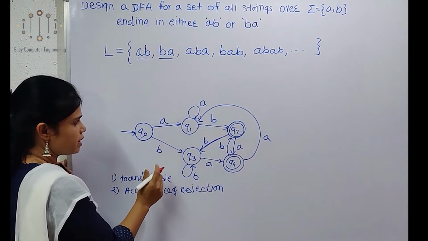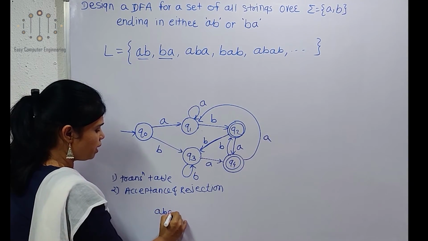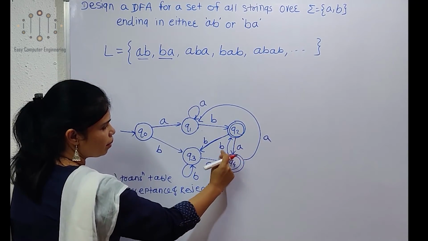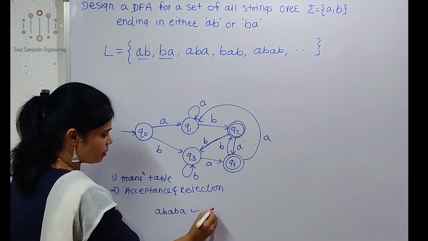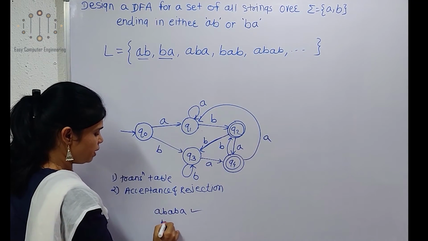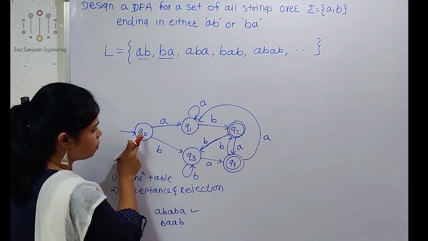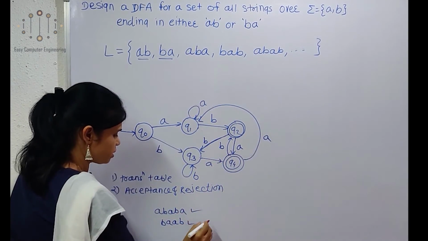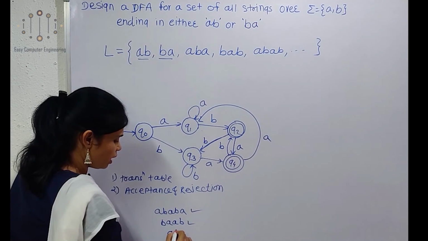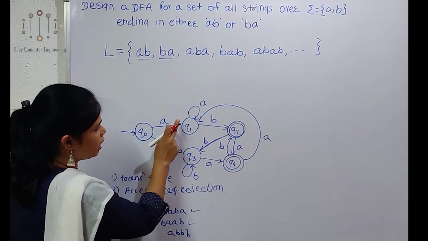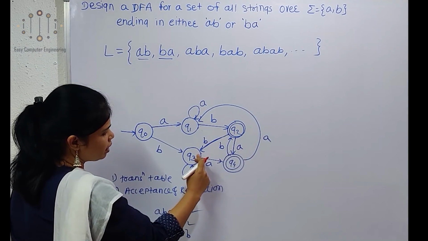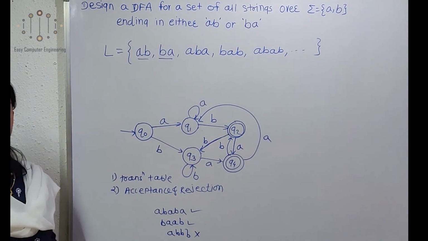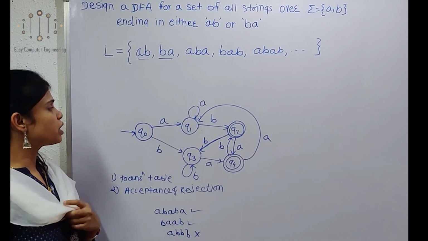Let us consider the string ABABA: accepted. If the string is BAAB, this is accepted. Let us consider ABBB: it is rejected. So like this we can show acceptance and rejection of a string for such kind of example.